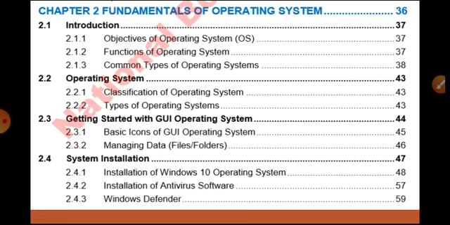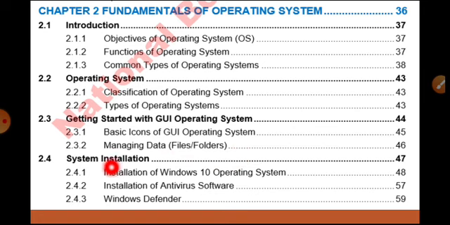We will study about the objectives and functions of operating system. Then we will study about common types of operating system. Then we will also discuss classifications of operating system and the types of operating system. In the third portion of the chapter, we will discuss basic icons of graphical user interface operating system and how we can manage data, that is files and folders.